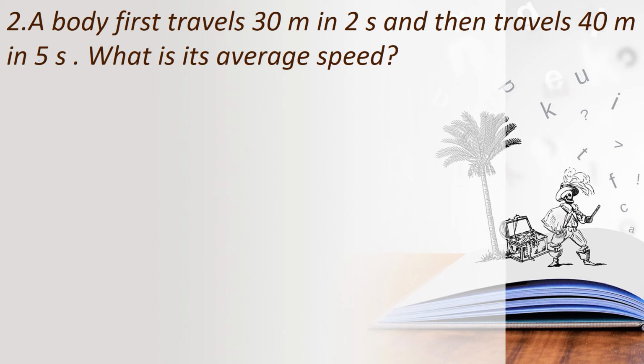The second question is, a body first travels 30 meter in 2 seconds, okay? And then travels 40 meter in 5 seconds. We need to find the average speed. How will you find the average speed? What is the formula to find average speed?